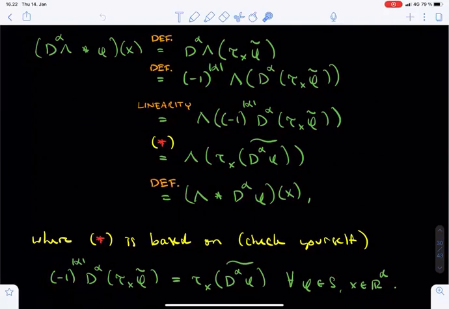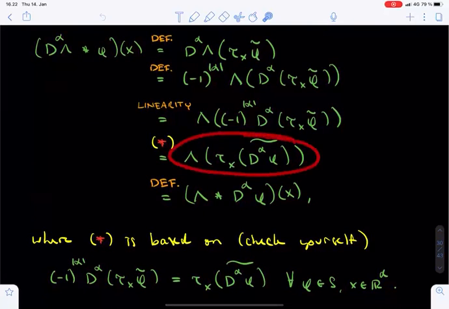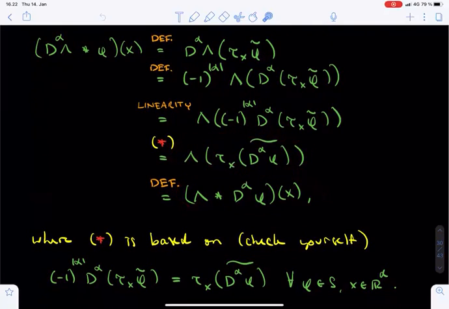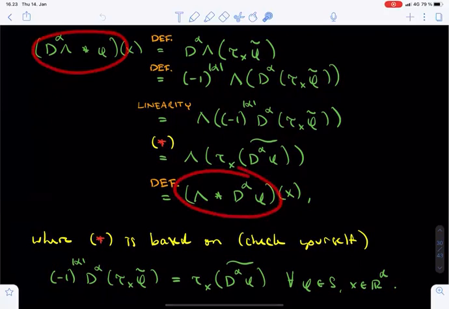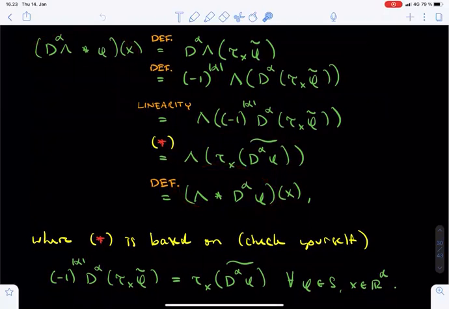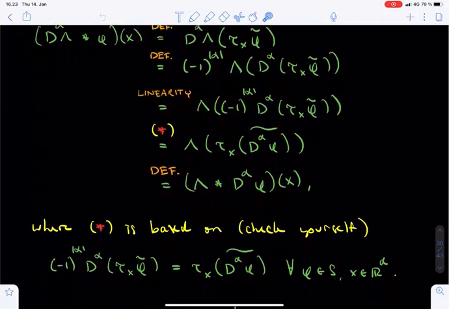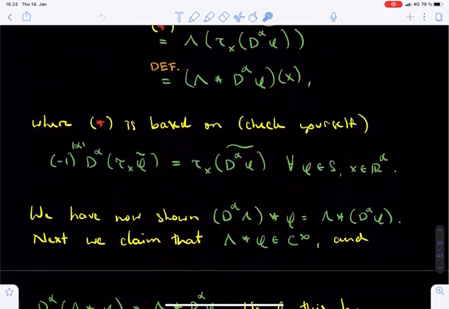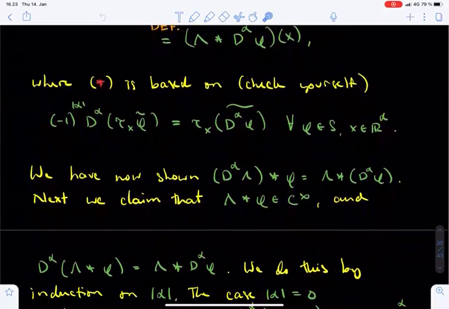But now we are done. The distribution lambda evaluated at the Schwartz function tau x of tilde of d alpha phi equals, by our definition of convolution, the convolution between lambda and d alpha of phi evaluated at x. Since x was an arbitrary point in Rd, we have now shown that the convolution between d alpha of lambda and phi is the same function as the convolution between lambda and d alpha of phi. But we still don't know virtually anything about this function.